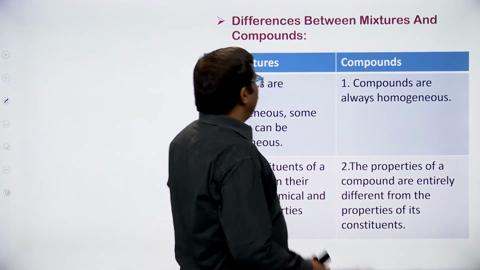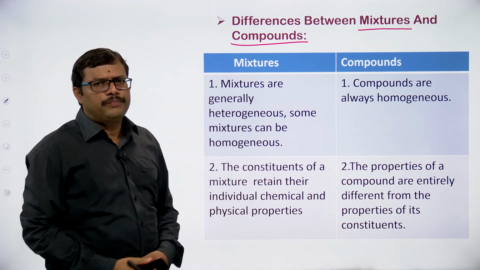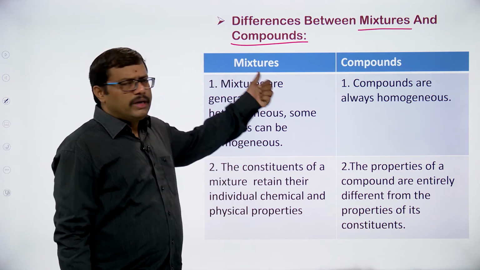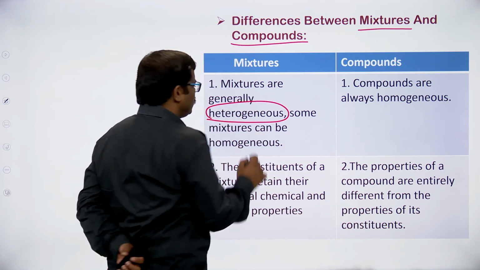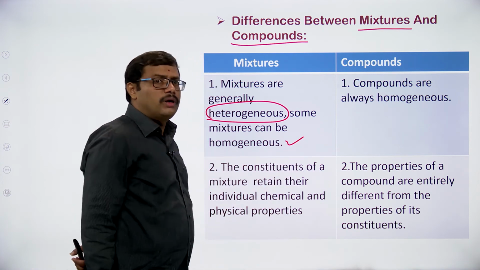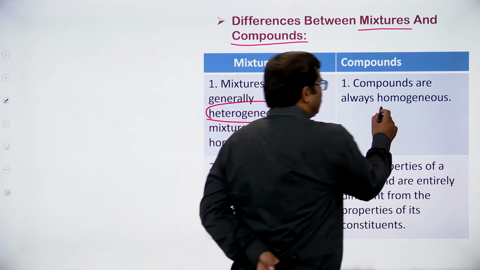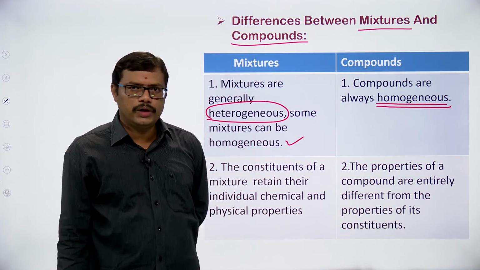Let us look at the differences between the impure compounds and pure compounds. Impure and pure. Okay. So mixture and compound, if we observe, mixtures are generally heterogeneous. Most of the mixtures are generally heterogeneous. Some can be homogeneous, but compounds are always homogeneous. Okay.